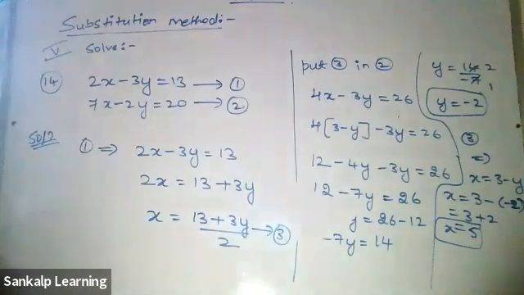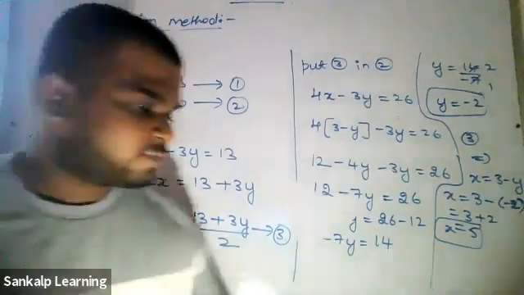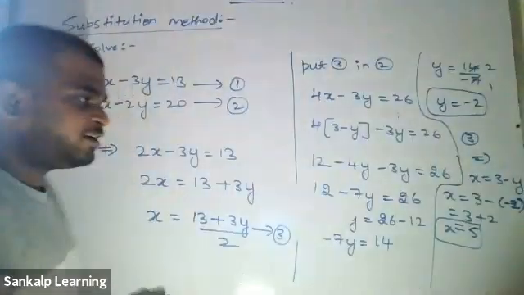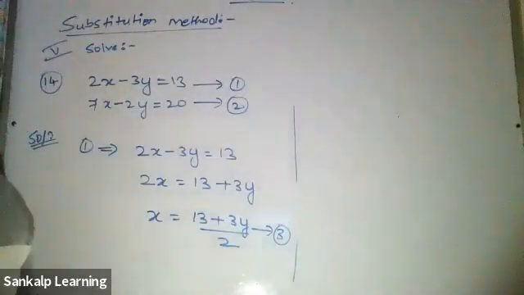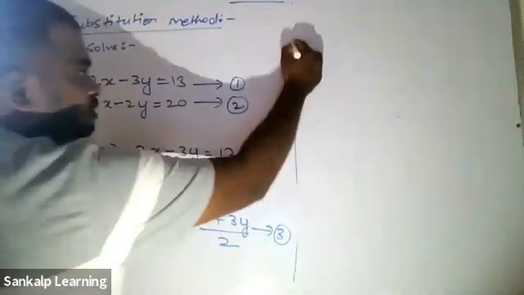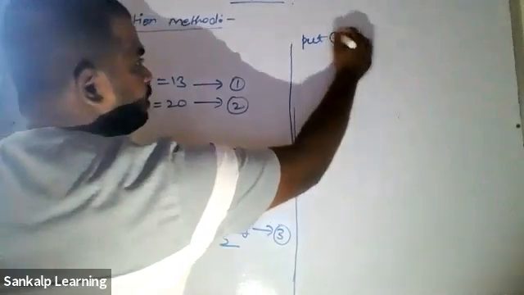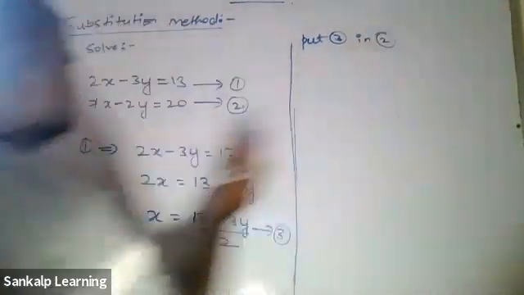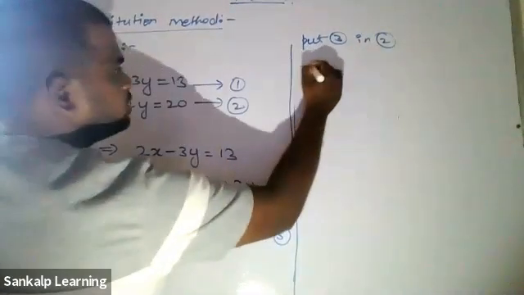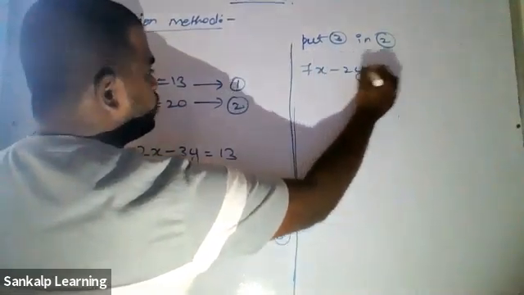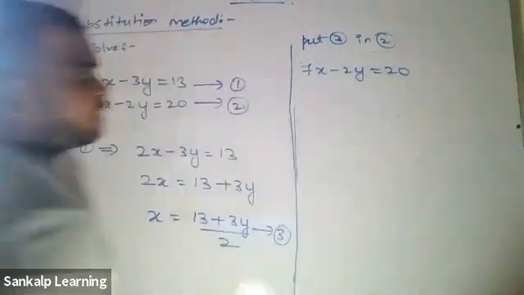Next, what should we do? Leave this meeting and enjoy. That is what we have to do, right? Put equation 3 in equation 2. Exactly. So let's put equation 3 in 2. First, let's write down equation 2. What is equation 2? 7x minus 2y equal to 20.